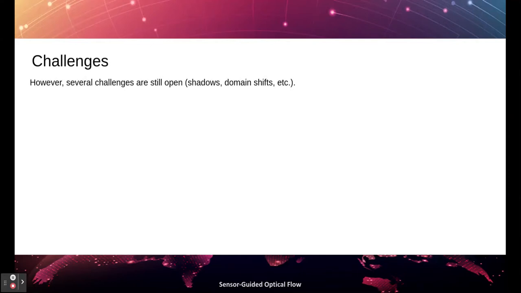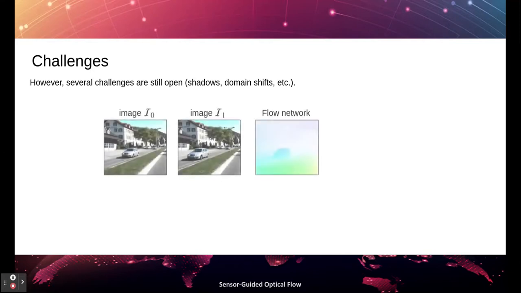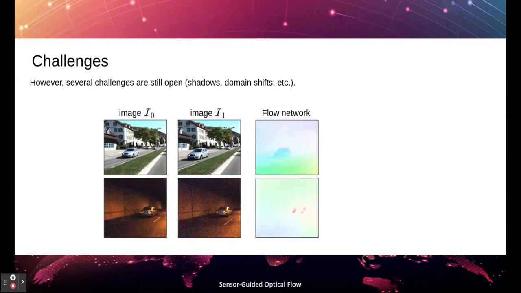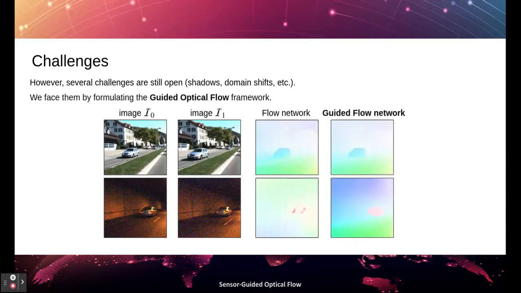However, a number of challenges still threaten flow networks. Among them, the presence of shadows apparently moving with the objects themselves, or poor illumination conditions rarely observed by the network during training. In this paper, we propose guided optical flow, a paradigm designed to improve the accuracy of flow networks.